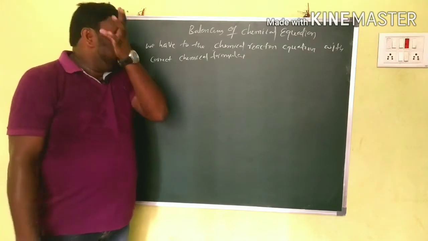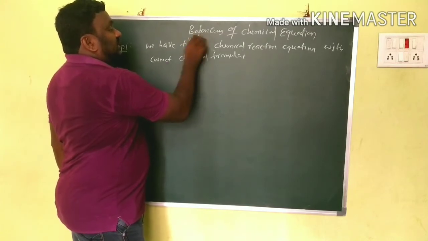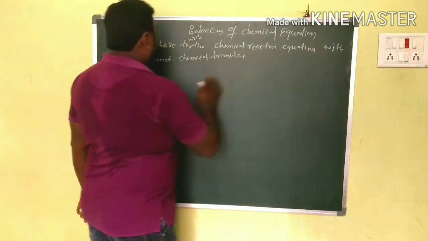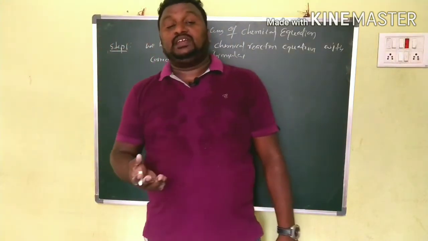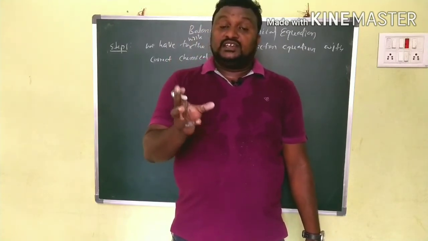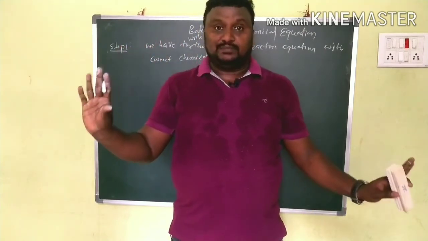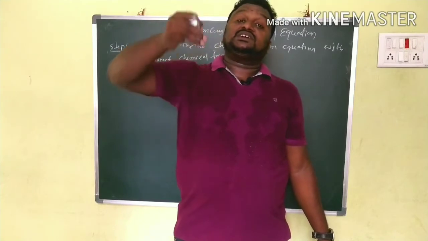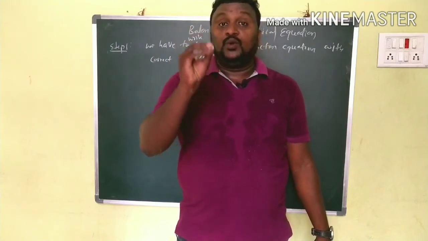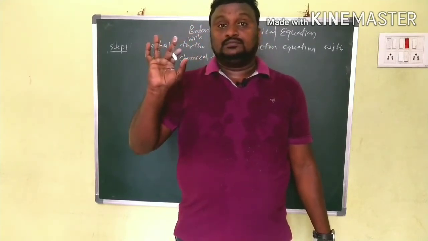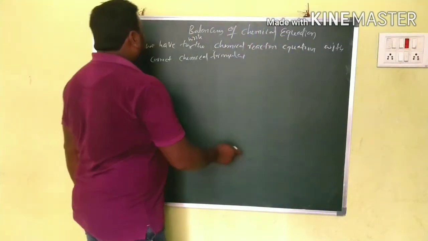What is the first step? We have to write the chemical reaction equation with correct chemical formulas. So here we have one statement: when hydrogen is combined with oxygen, we get some water molecule. That is the statement. Clear? When one hydrogen molecule is combined with one oxygen molecule, then we will get one water molecule. Hydrogen reacts with oxygen, we get some water molecule. That is the statement.